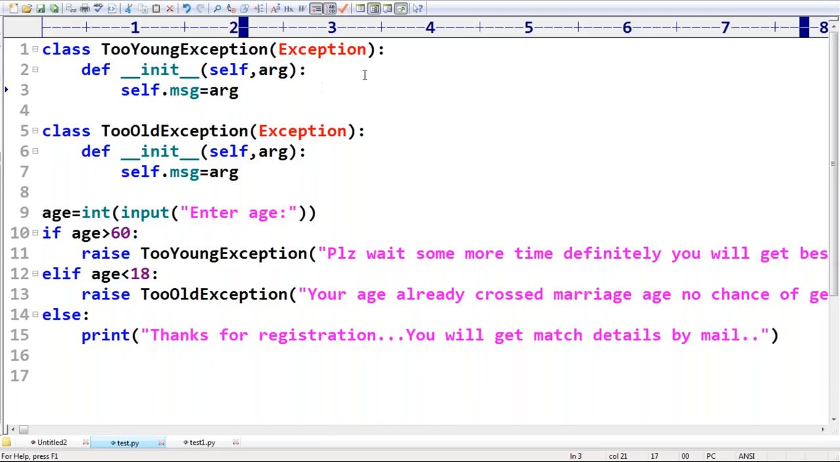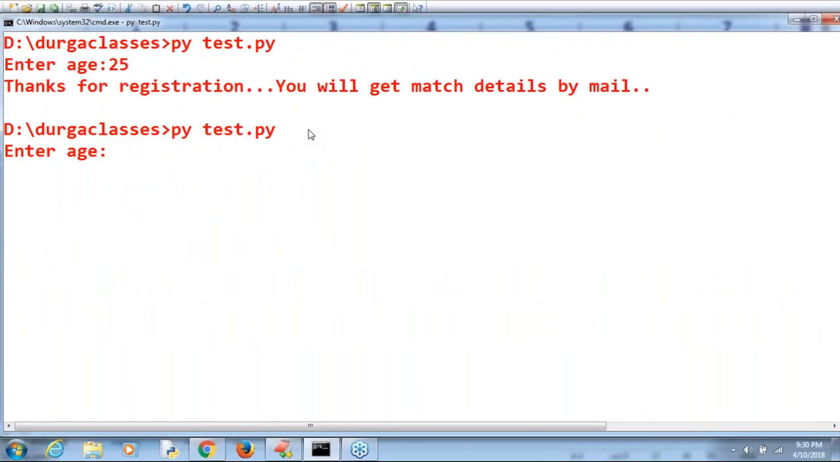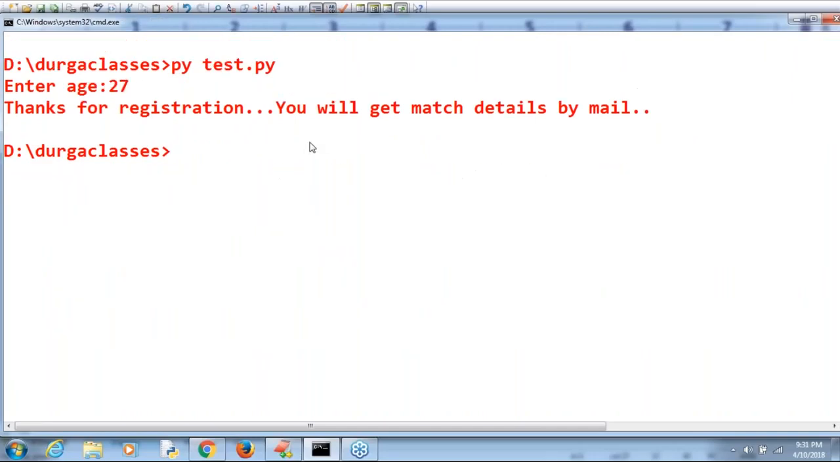Now, can we take BaseException? If I take BaseException, what will happen? In general, we can go for Exception. If I take BaseException, what will happen? Enter age, say 27. Have you observed, right? Yes. Okay. So I hope you can understand.